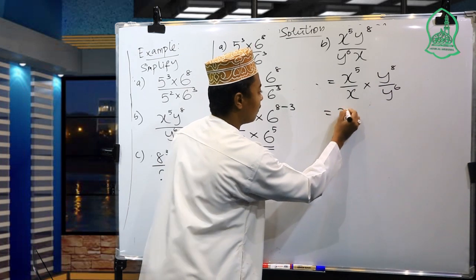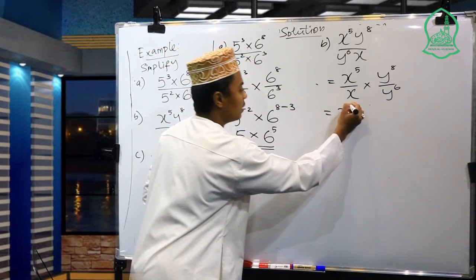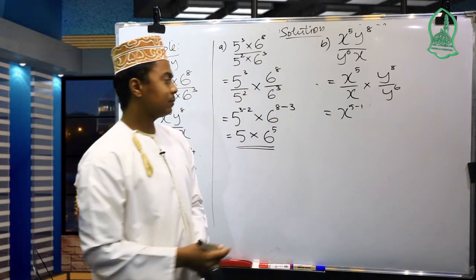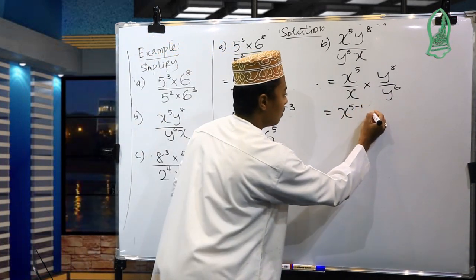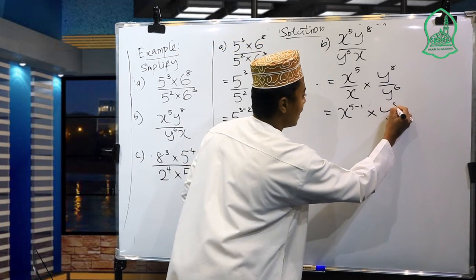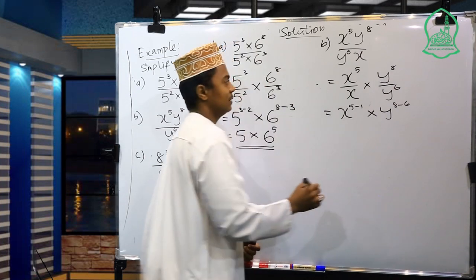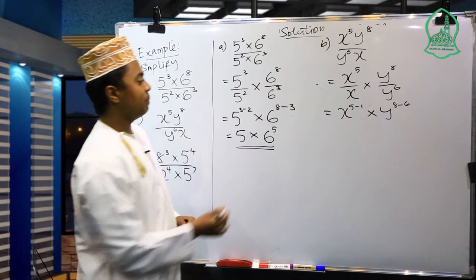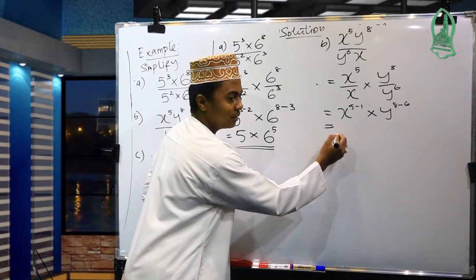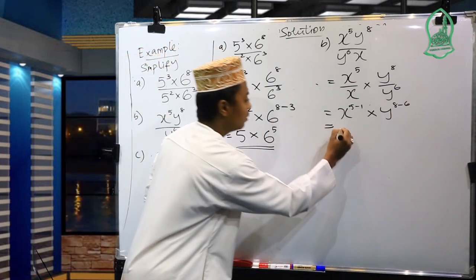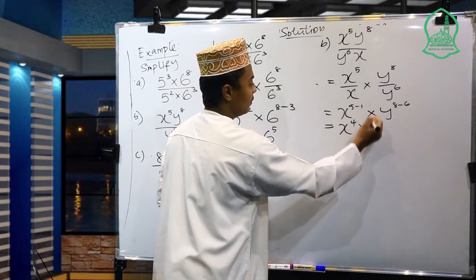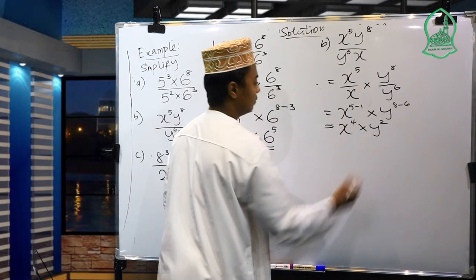So we get x to the power of 5 minus 1 multiplied by y to the power of 8 minus 6. So we continue simplifying this question. So here 5 minus 1, we get 4. So x to the 4th power multiplied by y square.